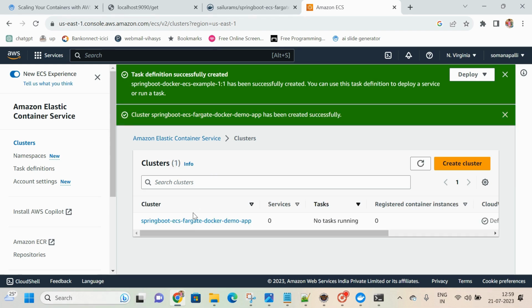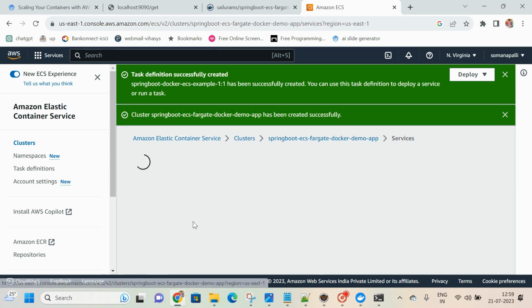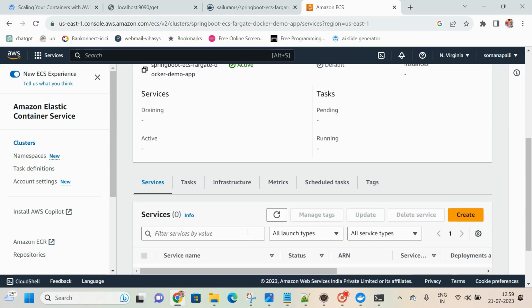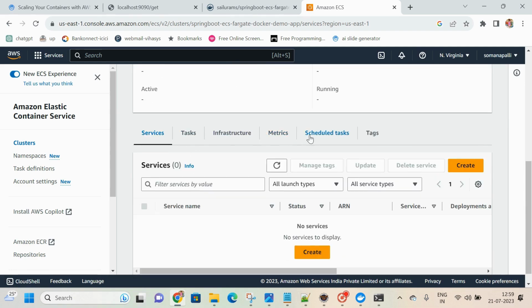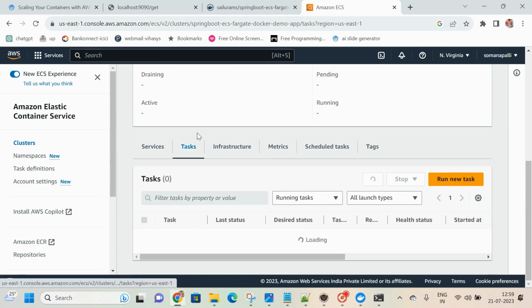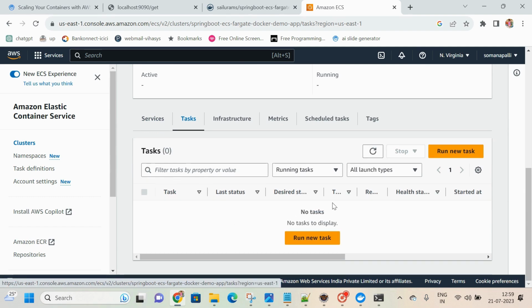Yeah, see, the cluster is also getting created. Once you click on this cluster, you will see services, tasks, and infrastructure. Click on the tasks. Right now we don't have any task itself. Now click on Run new task.